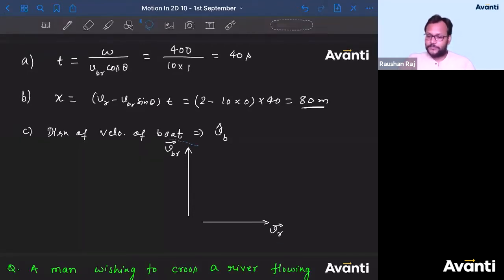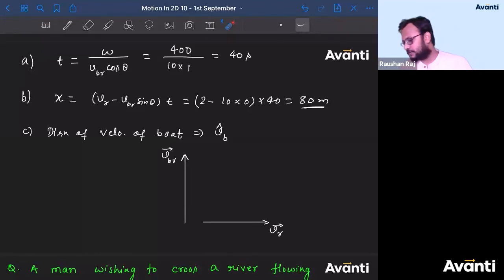Tell me, everyone, how should I draw the VB vector? It is extremely important, and you can say this is a revision for vector diagrams as well. Tell me, how will you find velocity of boat? Velocity of river is given to you, velocity of boat with respect to river is also given to you. How will you find velocity of boat with respect to ground? That is VB. How will you find it? Tell me quickly. Come on, guys, take your time, but let me know the approach. I'm not going to proceed further if you don't give me an answer.